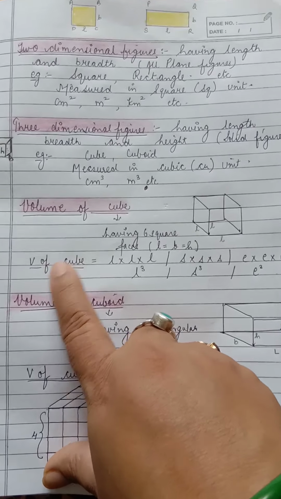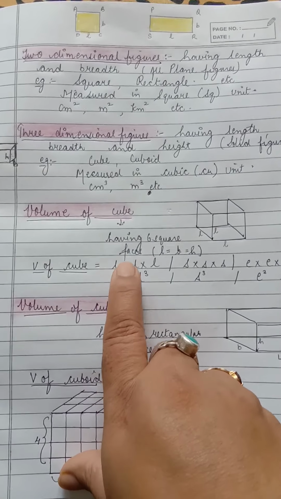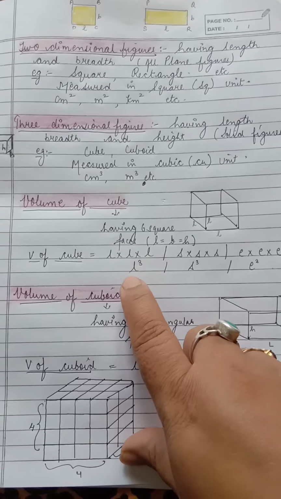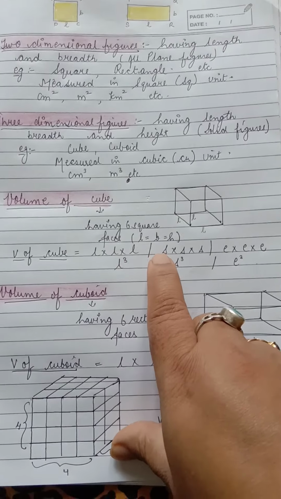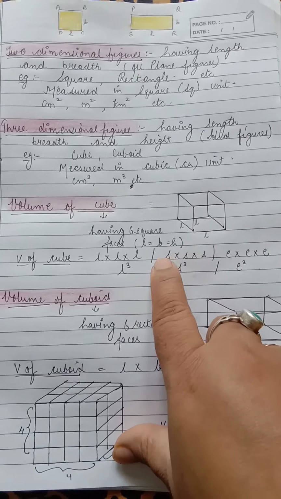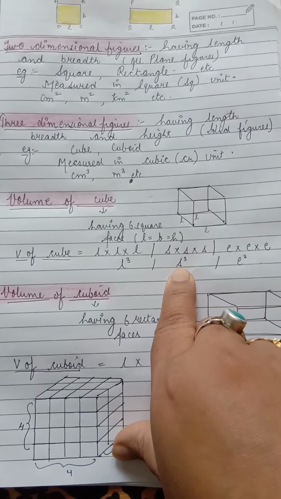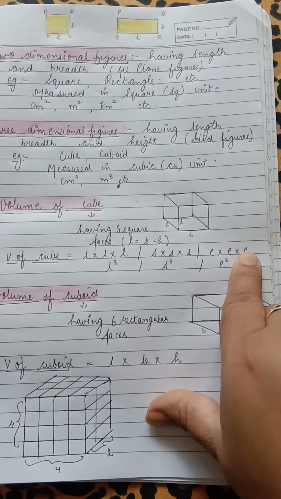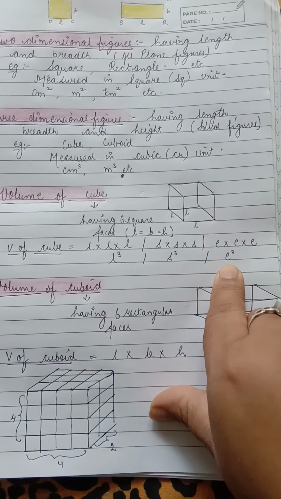So the formula to find volume of cube is length into length into length, in short can be written as L to the power 3 or L cube. S into S into S, that's side into side into side, in short can be written as S3. E into E into E, that's edge into edge into edge, or in short we can write it as edge cube.